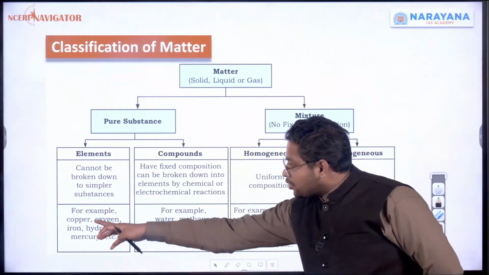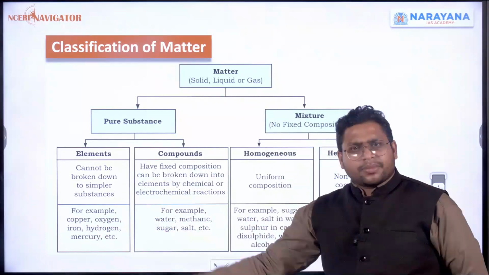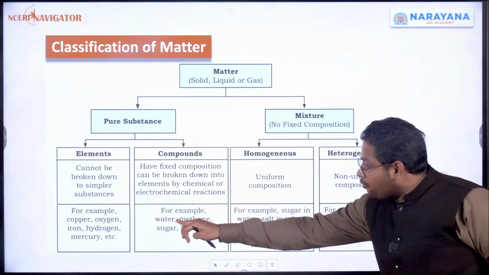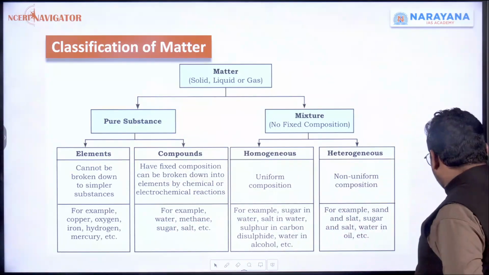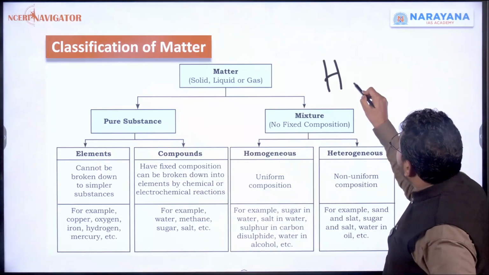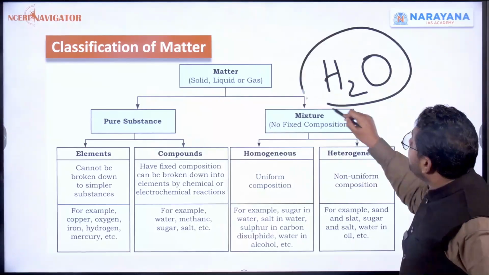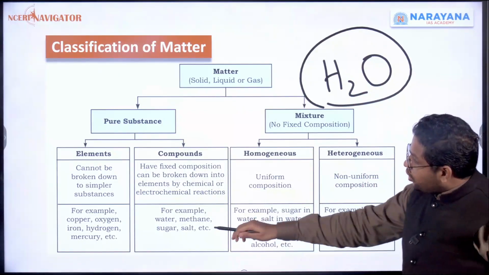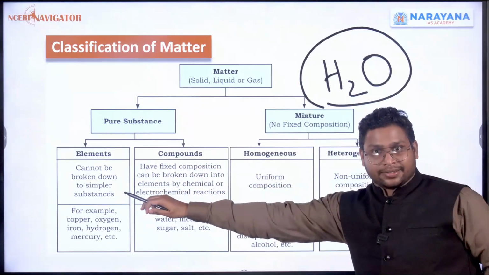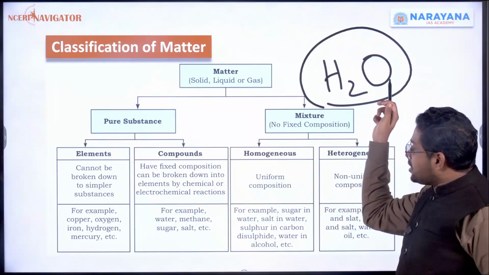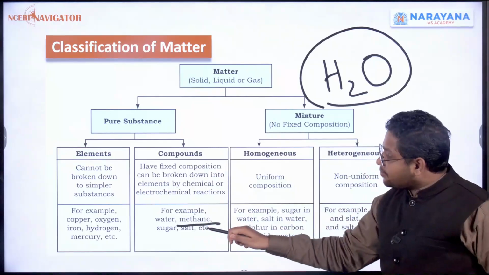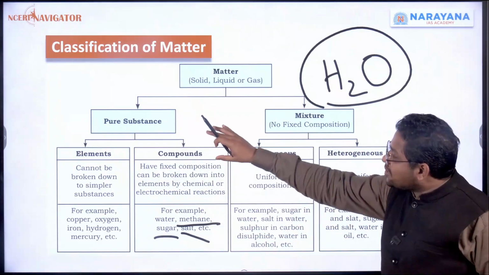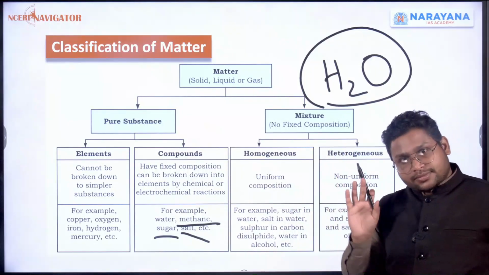Examples are given: copper, oxygen, iron, hydrogen, mercury. All these are elements. Whereas water is made up of H2O. There will be two hydrogen atoms and one oxygen atom. If all this is there, then we call it water. So water is a compound. It's not an element. Hydrogen is an element. Oxygen is an element. Then methane, sugar, salt, these are all compounds. Clear?